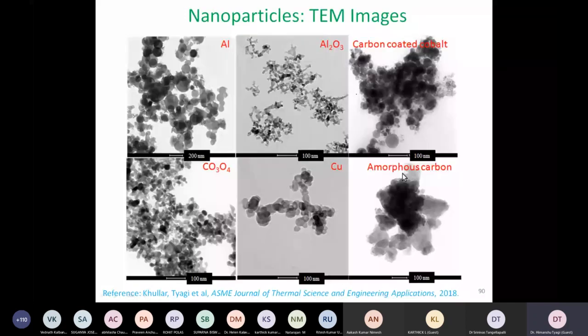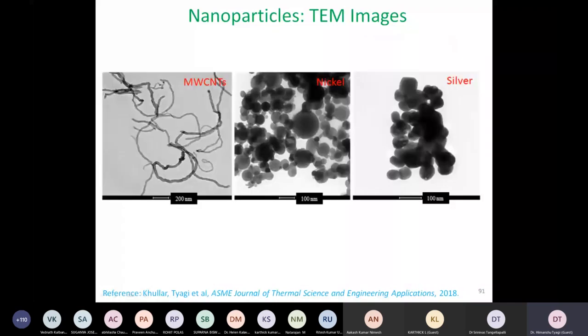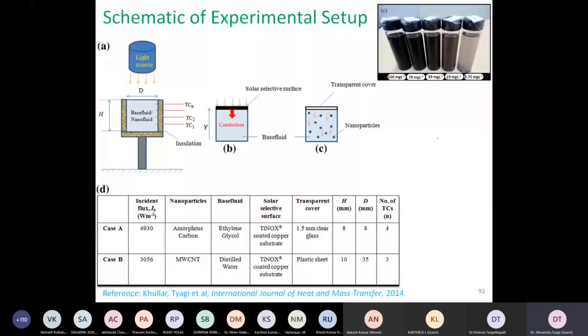Later on, we published some results where we used different types of nanoparticles in our laboratory, like aluminum, alumina, carbon-coated particles, then cobalt oxide, copper, and amorphous carbon. We found very interesting multi-walled carbon nanotubes, nickel and silver. Because we were just testing for the benchmarking process, we didn't do it under flow conditions; we used a simple stationary condition. But in reality, in the solar collector, we have to use flowing conditions. But here we just compare two cases, as shown.